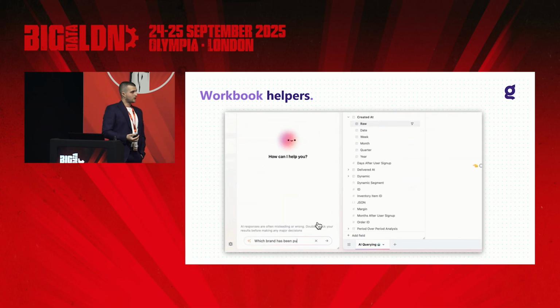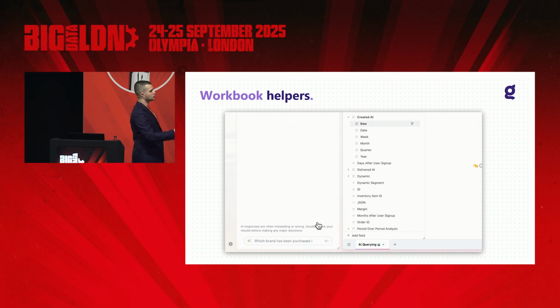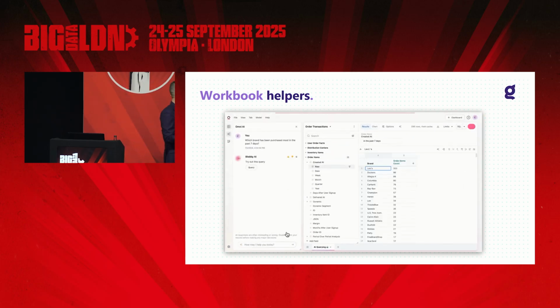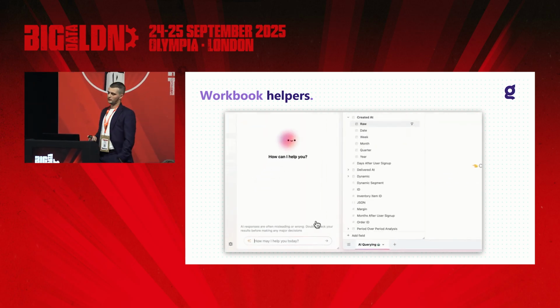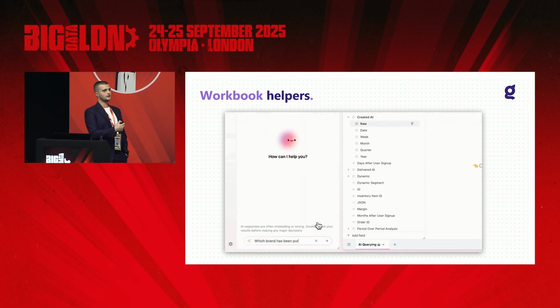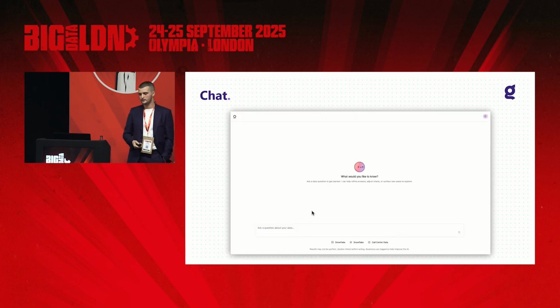There was also these workbook helpers. So if you're on a specific topic or a model and you don't know where to start, you can use LLM, and based on the metadata you have on the platform, you can get an initial version of the query and then continue building from that point onwards.